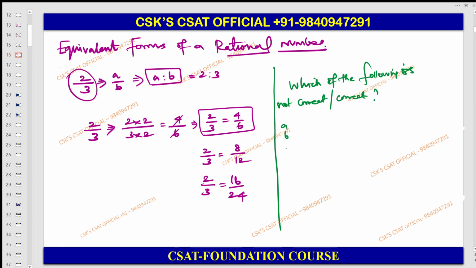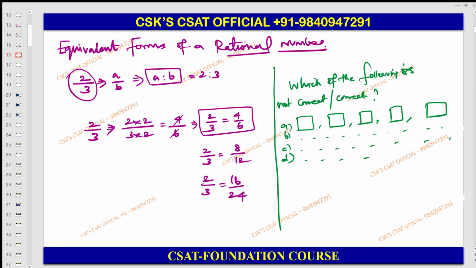For example, they will give you A, B, C, D. Please understand now. They will give you some equivalent forms here.